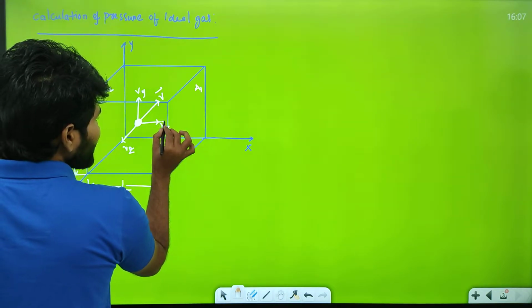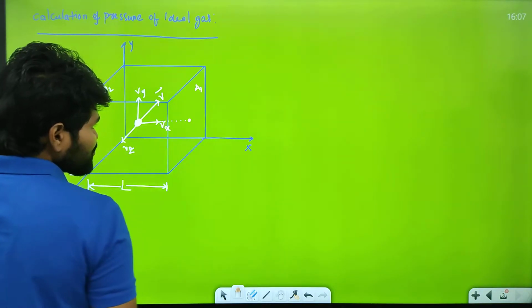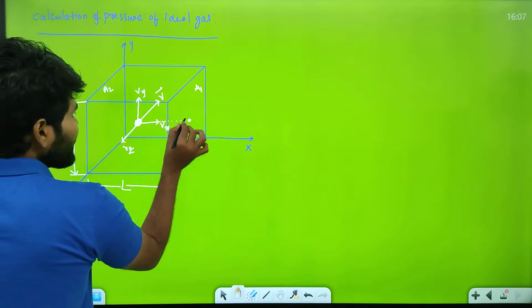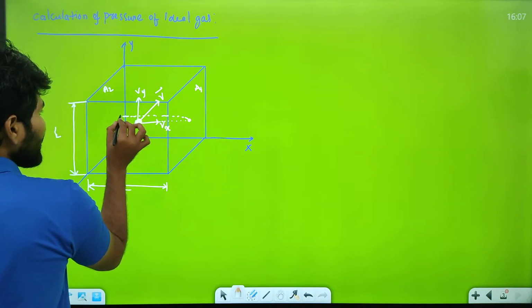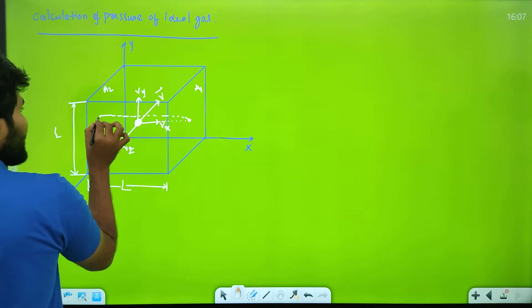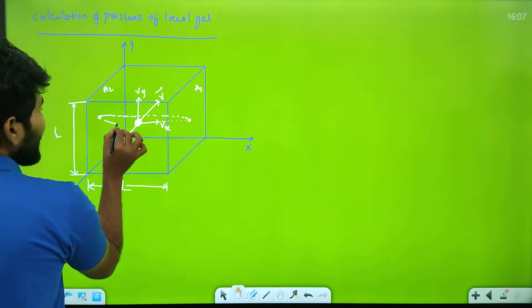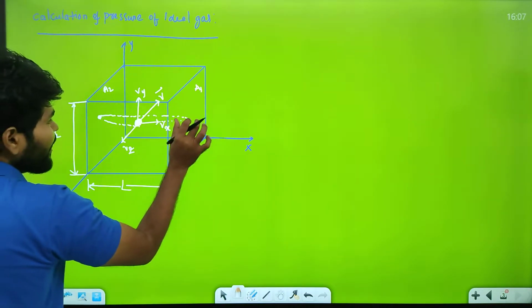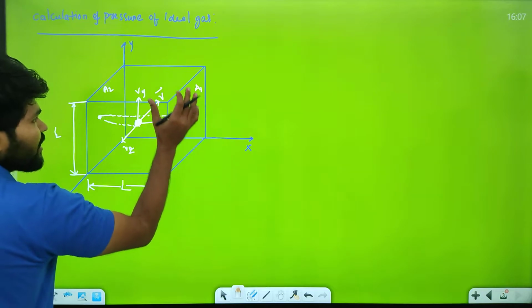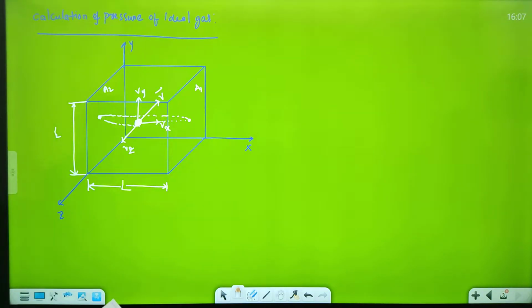It moves like this, hits this wall, rebounds, moves back, hits wall A2, and comes back again. This molecule is hitting A1 and A2.